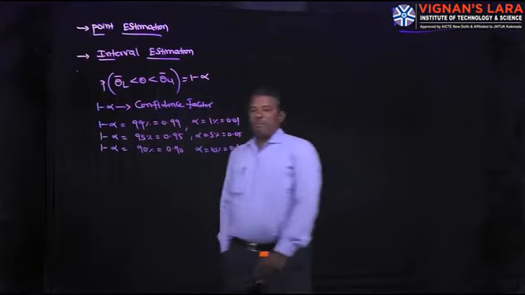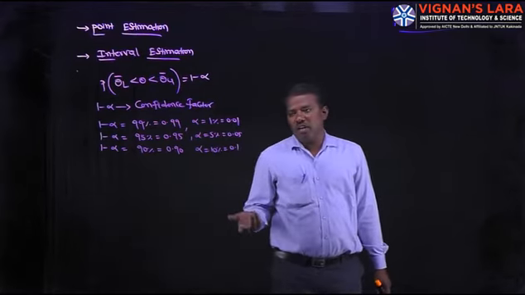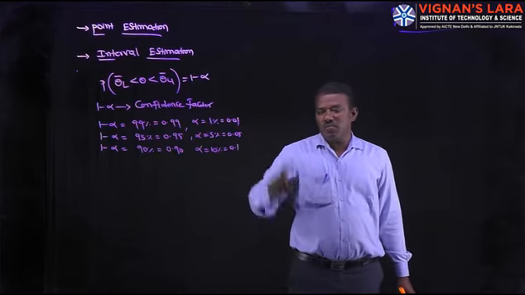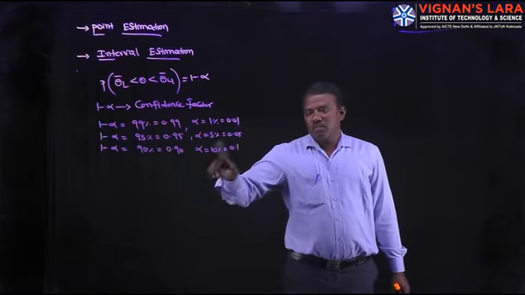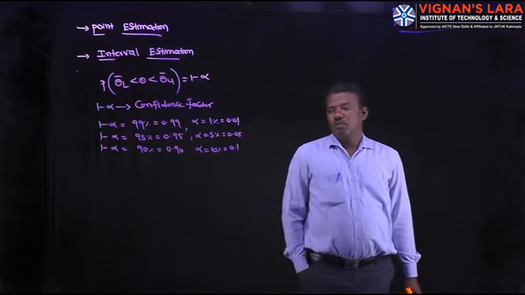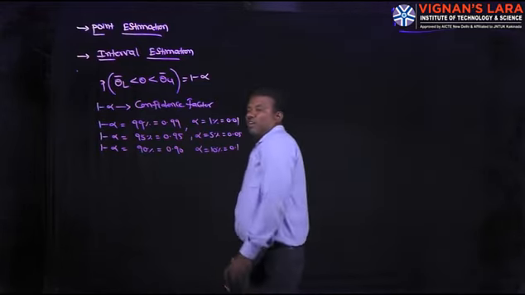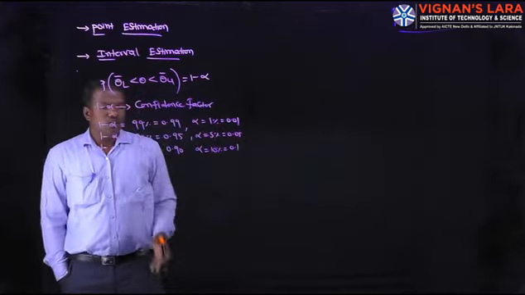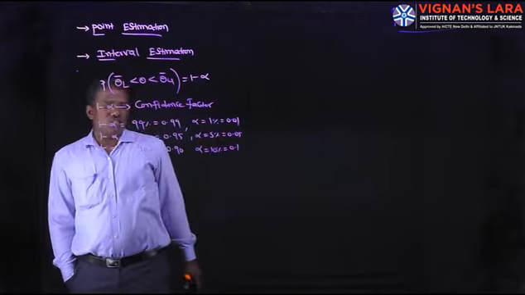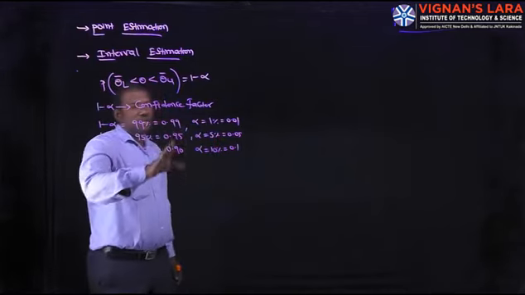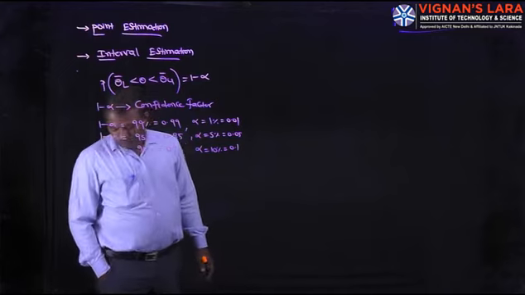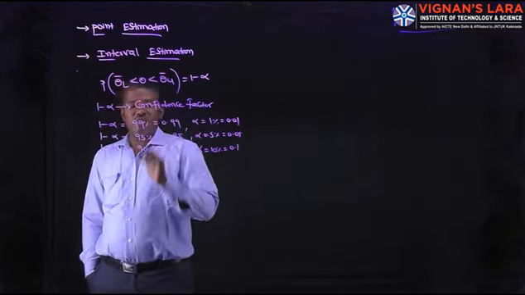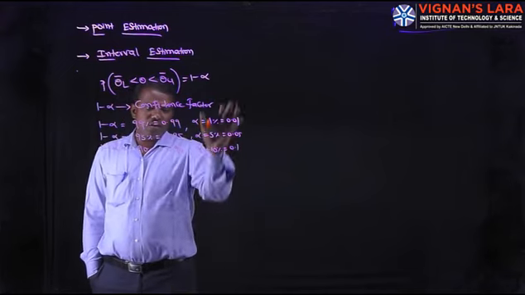1 minus alpha may be 99, 95, 90. 99 is nothing but alpha is 1%, 95 is nothing but alpha is 5%, 90% means alpha is 10%. This 1 minus alpha is called confidence factor, and alpha, either 1%, 5%, 10%, is called the rejected portion. This portion is accepted, this portion is rejected. So 1 minus alpha 99, alpha 1%. So your confidence is 99%, here confidence is 95, your confidence is 90%. Remaining is rejected.